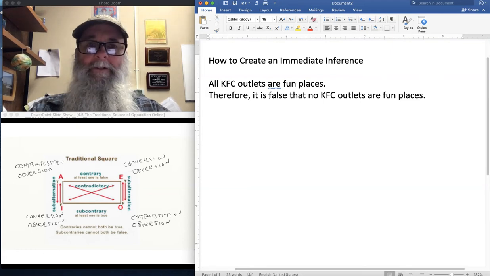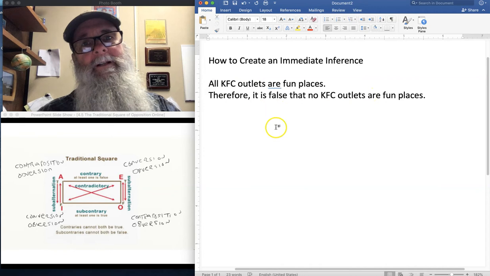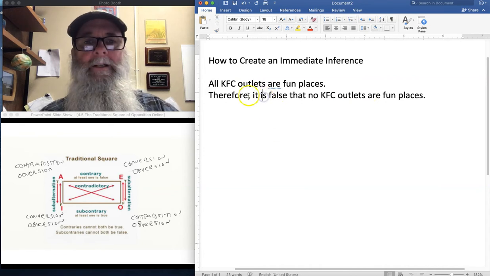Would have to be true that it's false that no KFC outlets are fun places, because the rule of contrary says at least one of these has to be false when they have the same subject and predicate terms. These have the same subject and predicate terms, so if this is true, that has to be false. Okay, there's a valid immediate inference, and that's all I'm asking you to do.